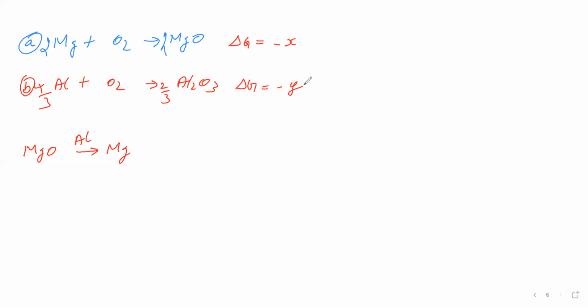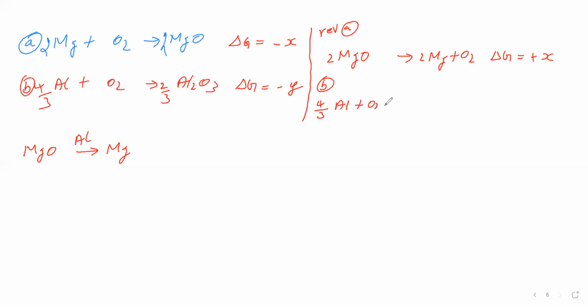We want to convert magnesium oxide into magnesium, so let us reverse equation A. Therefore, MgO gives Mg plus O2, delta G is equal to plus x. Then let us take equation B as it is: 4 by 3 Al plus O2 gives 2 by 3 Al2O3, delta G is equal to minus y.